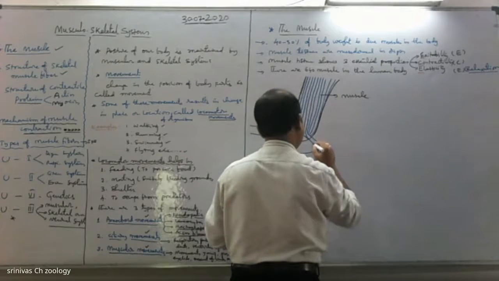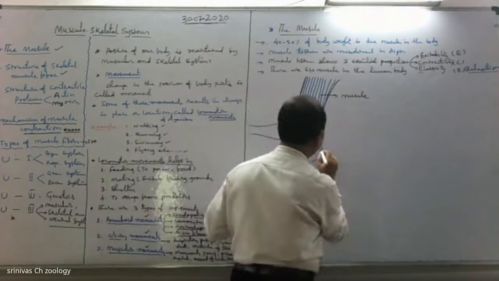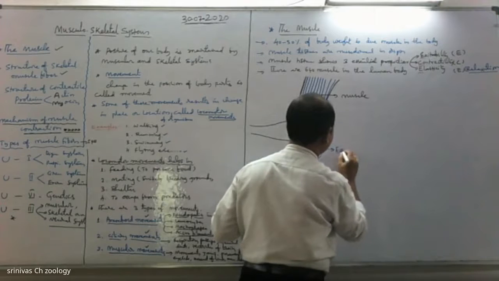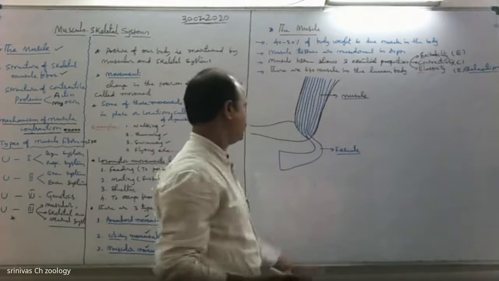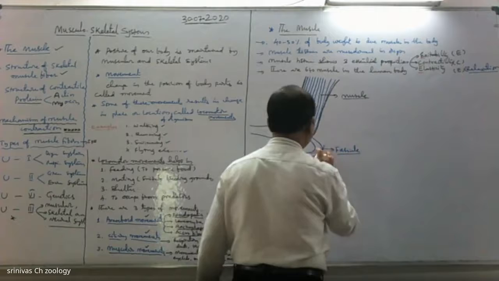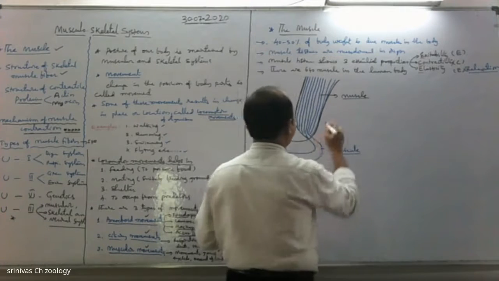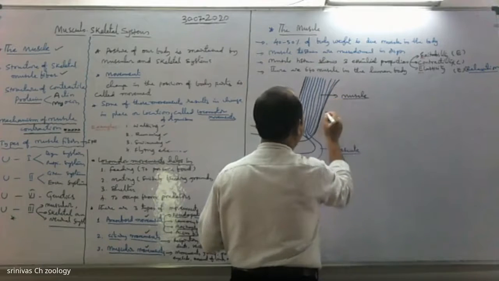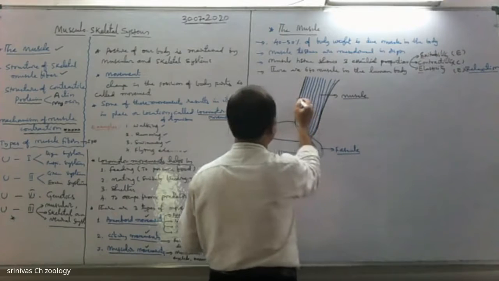Bundles of fascicles together form muscles. It's a fascicle. See, a connective tissue sheath that surrounds the muscle is epimysium. So it's called an epimysium.